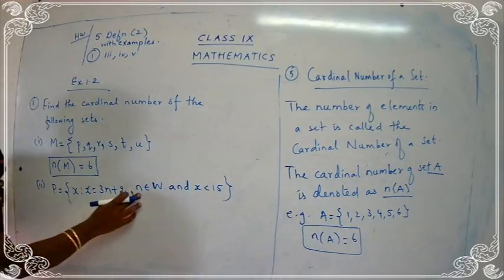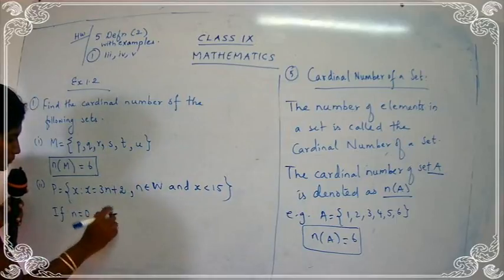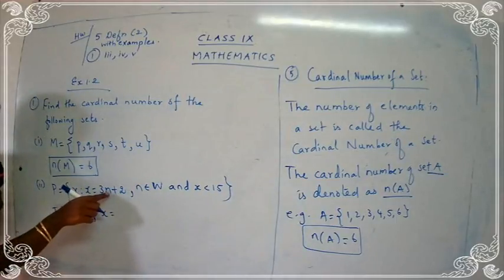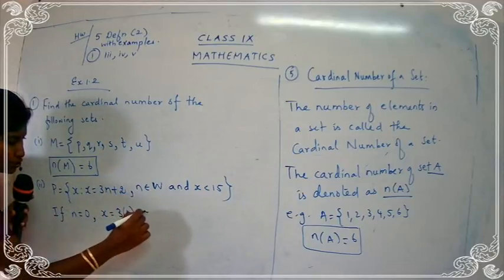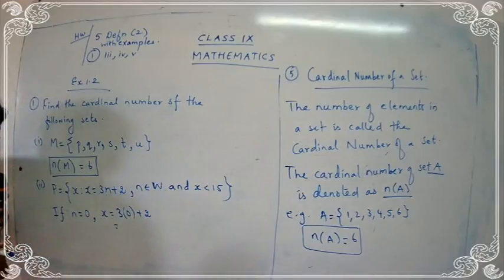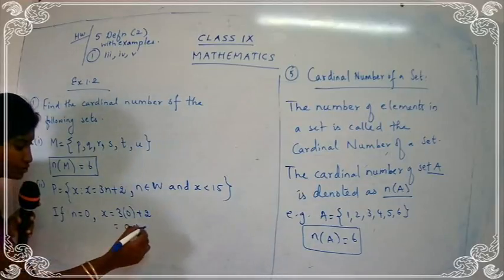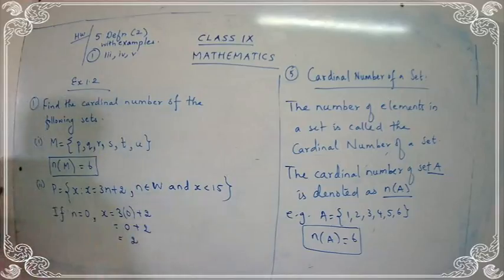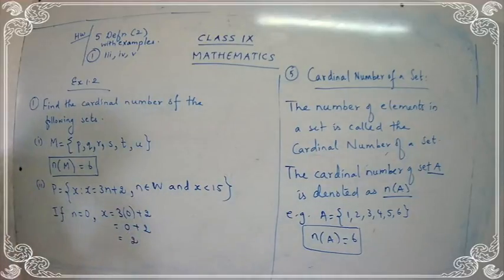Okay, see. n belonging to W. So I'll start. If n is equal to 0, x is equal to 3n plus 2. So 3 into 0 plus 2. 3 into 0 is what? 0. Anything multiplied by 0 is 0. 0 plus 2 is equal to 2. Yes, I got the first value. If n is equal to 0, I get the value for x as 2.